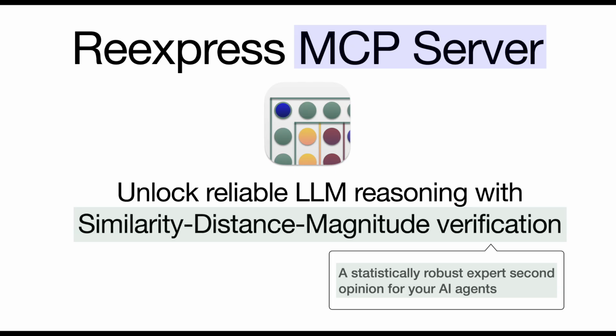Today, we're introducing a fundamentally new AI concept to address this: reasoning with adaptive similarity distance magnitude verification, or simply SDM verification. And we're making this new capability available for developers as an open source model context protocol MCP server for macOS, with more platforms coming soon.